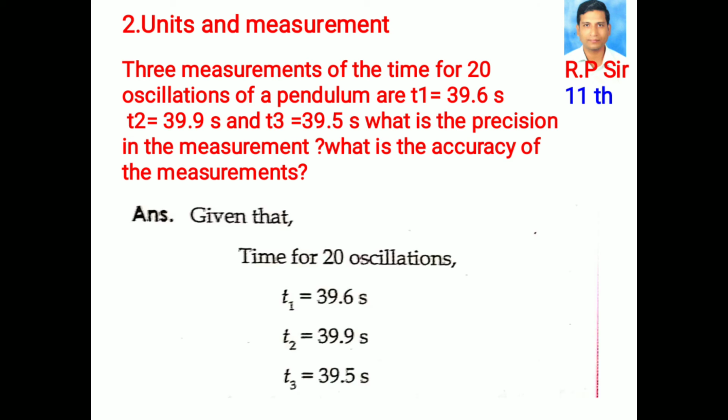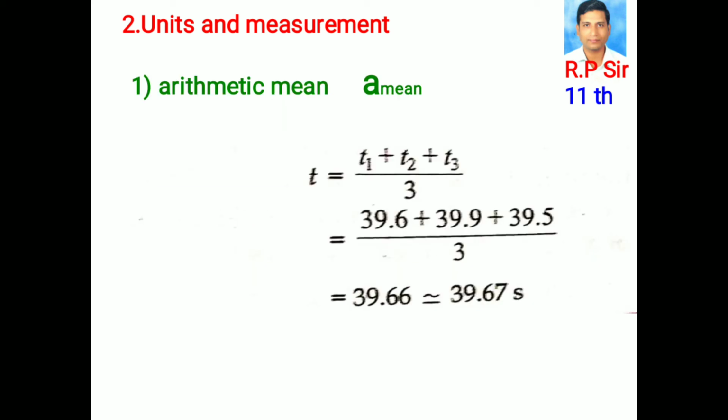Given that time for 20 oscillations T1 equals 39.6 seconds, T2 equals 39.9 seconds, T3 equals 39.5 seconds. Let us find the arithmetic mean, A mean.